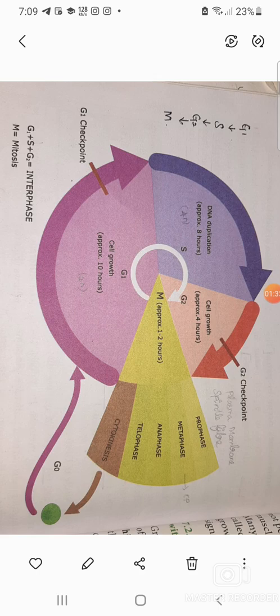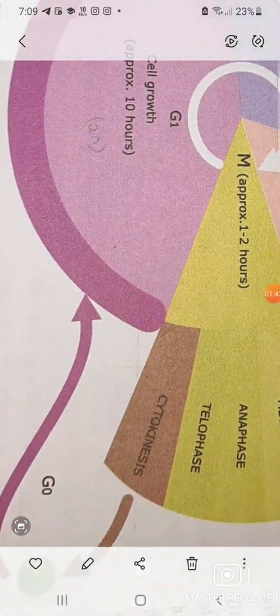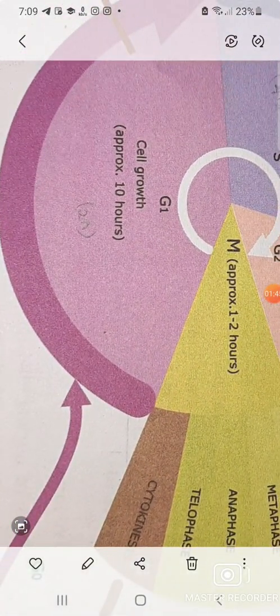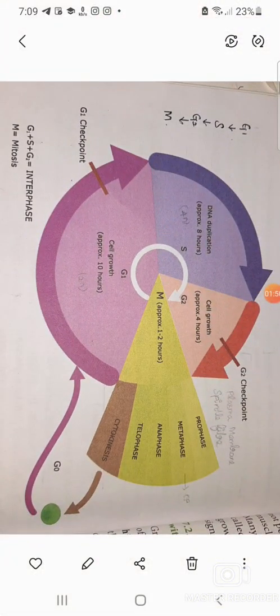When there is nutrient deprivation, or if the cell is unable to move to the synthesize phase, it enters into a quiescent stage called the G0 phase. G0 phase is the quiescent stage. In this, the cells do not proliferate, that is, they do not multiply. They remain as they are until they are called on for proliferation.